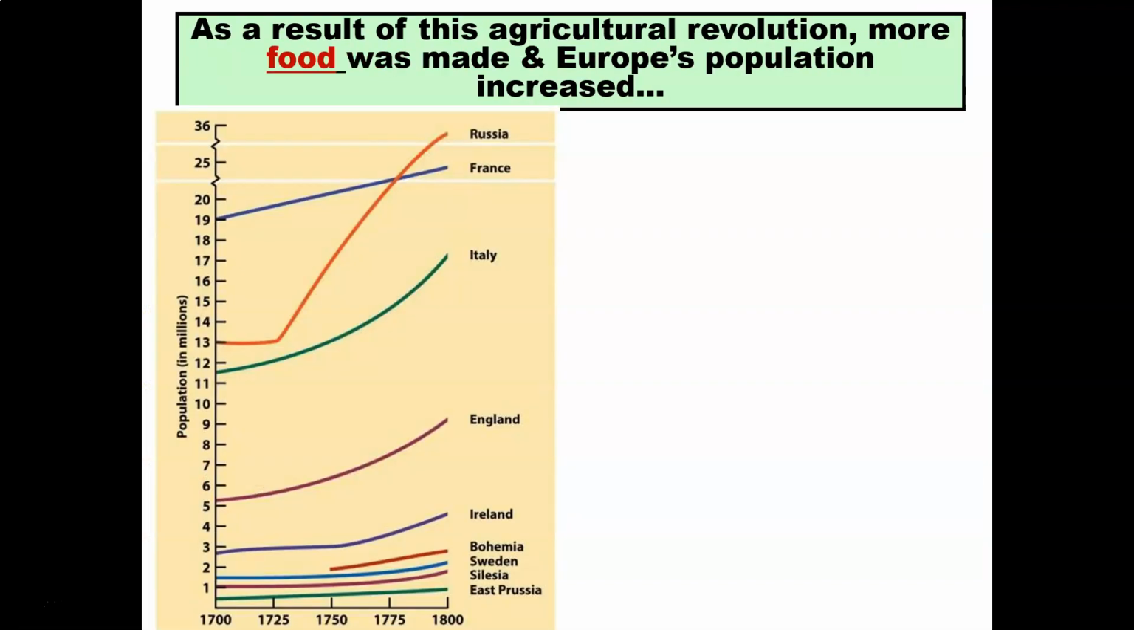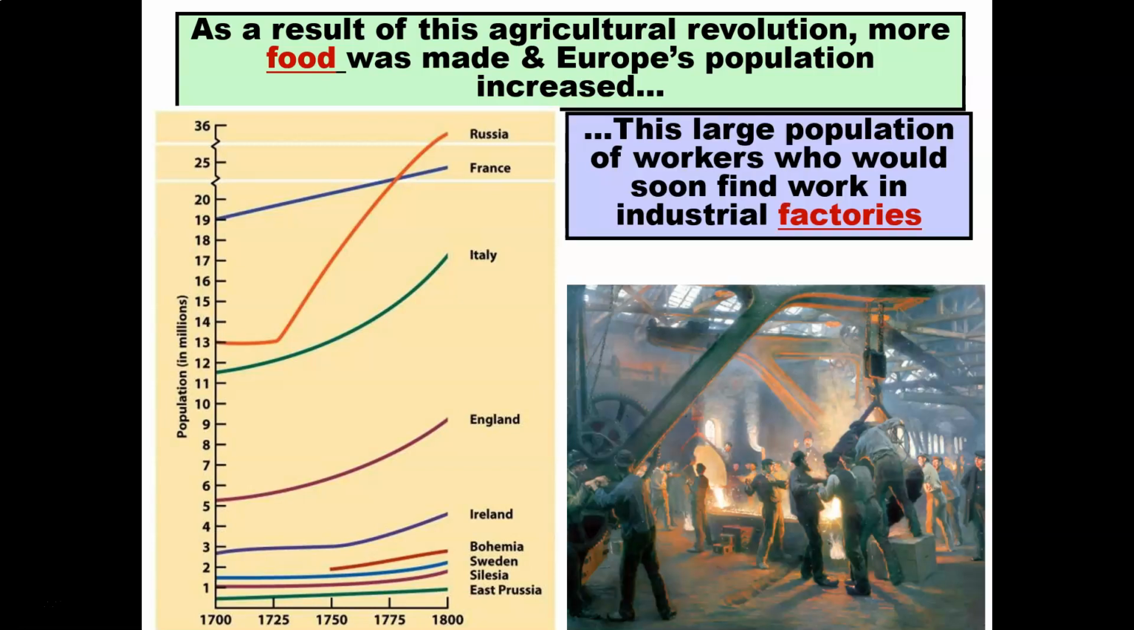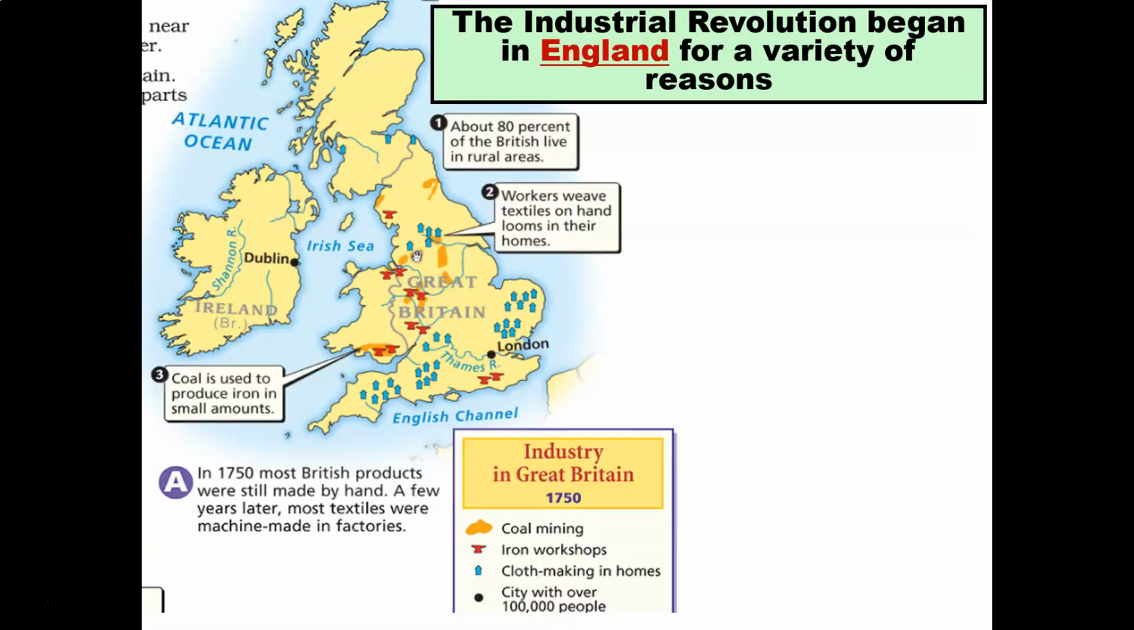As a result of the agricultural revolution, more food was available and the European population increased. As you can see from the chart to your left, population increased all over Europe. This large population of workers would soon find work in the industrial factories.